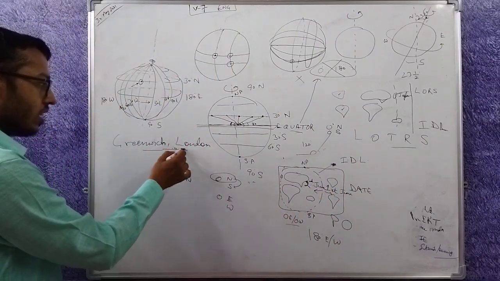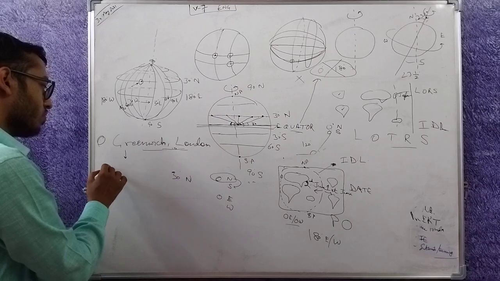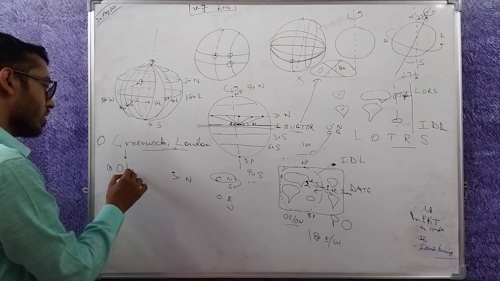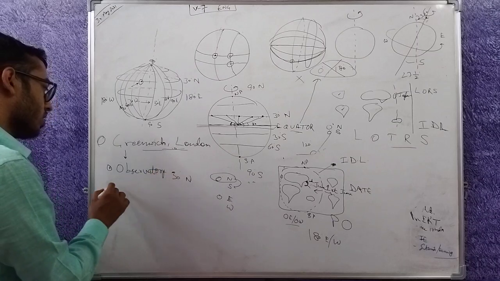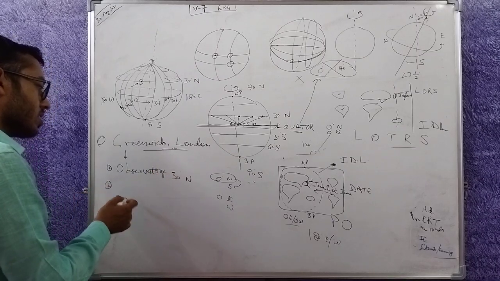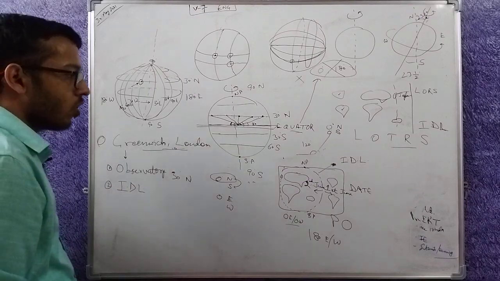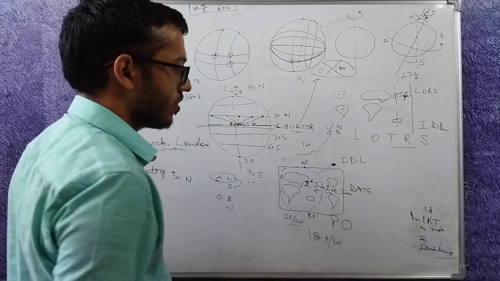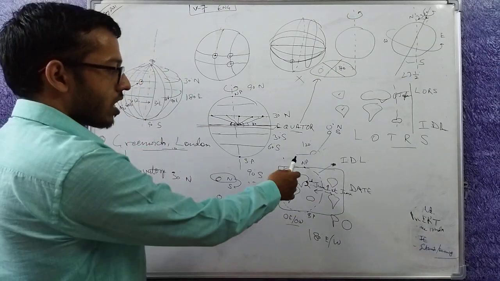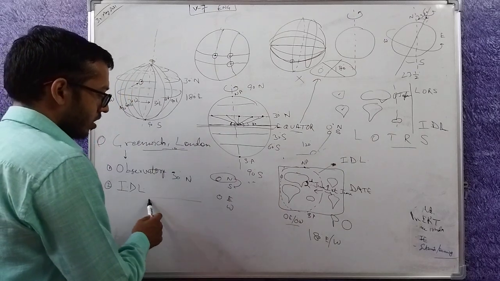Why did we choose Greenwich? This is the question we are answering. We chose Greenwich first because an observatory is located here, from which you observe the earth and space. The second reason is the International Date Line. On this line the date changes, and it passes through the Pacific Ocean. You could have passed it from anywhere.